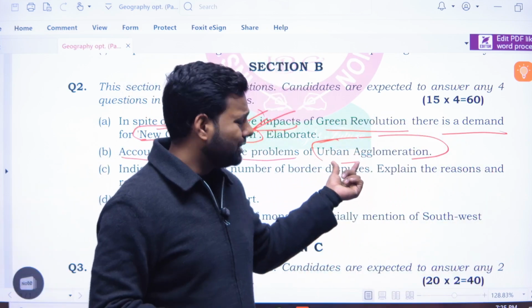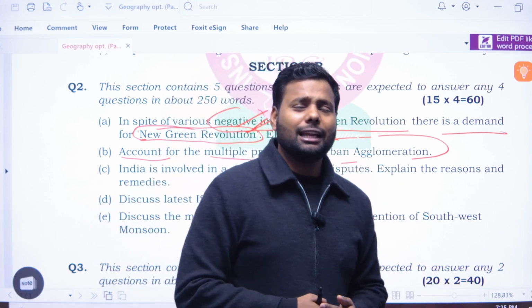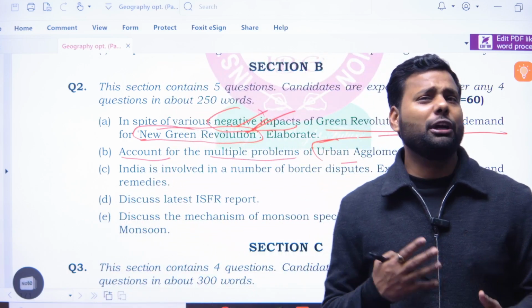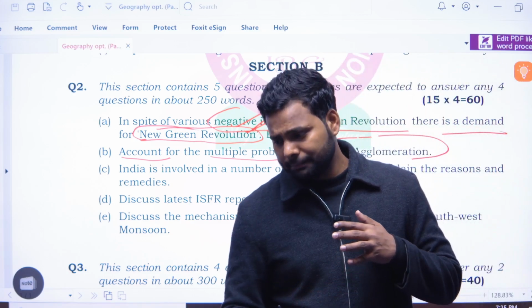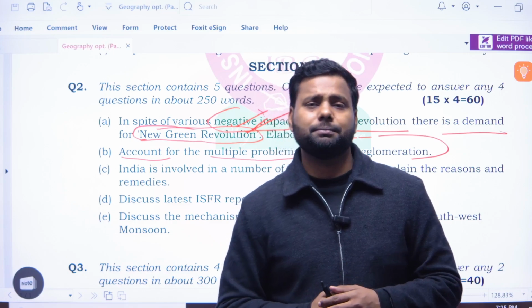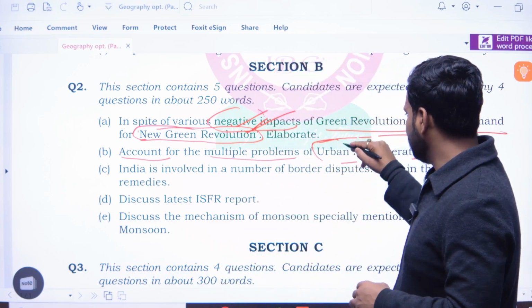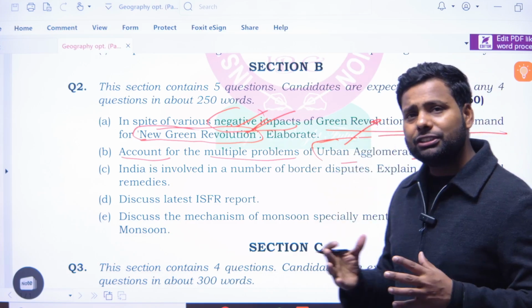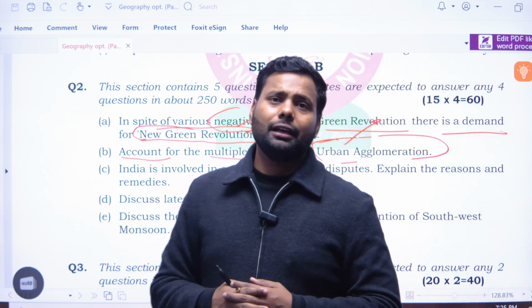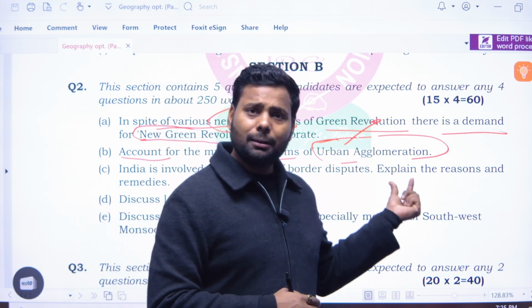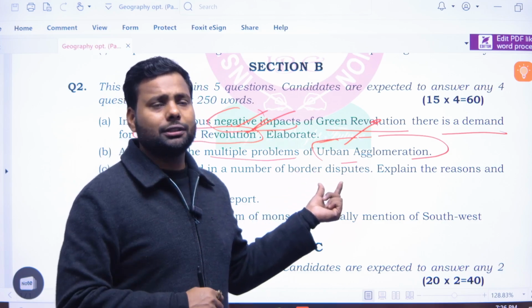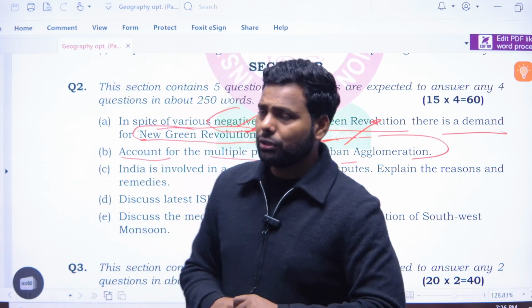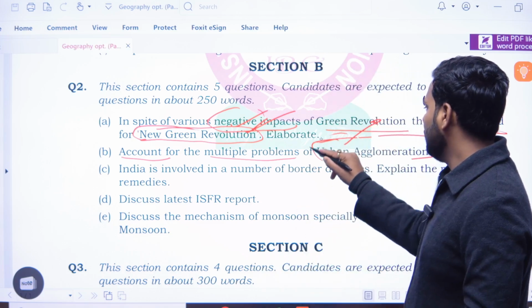So urban agglomeration has so many challenges like congestion, waste management, noise pollution, water pollution. Here is a problem of congestion, overcrowding. Here is a problem of slums. Here is a problem of all types of pollution. These are the problems of urban agglomerations.